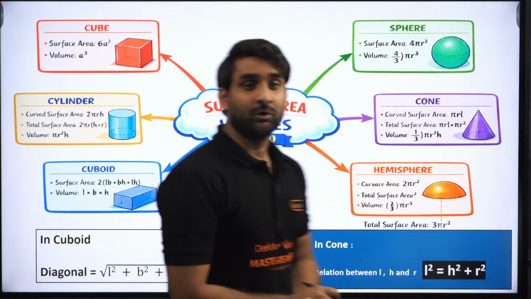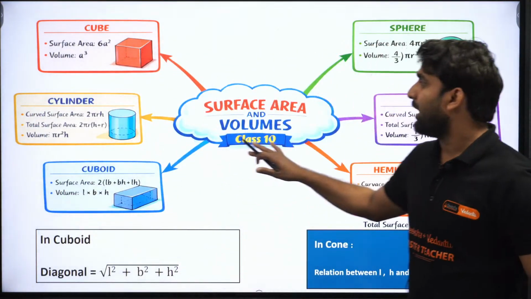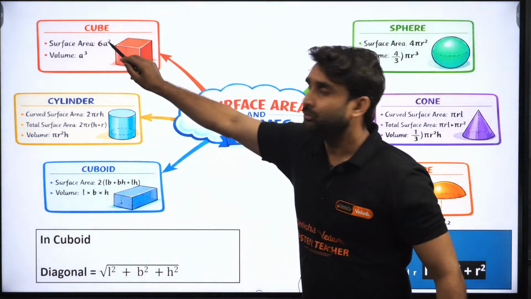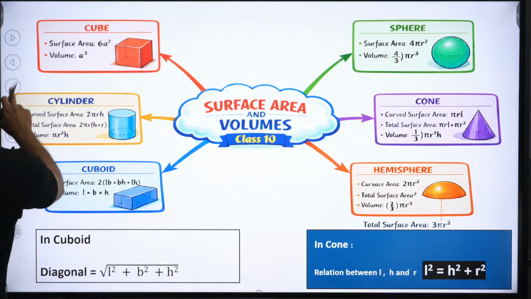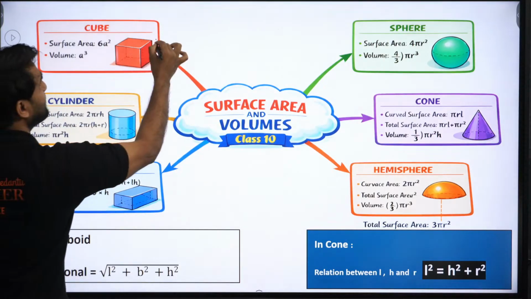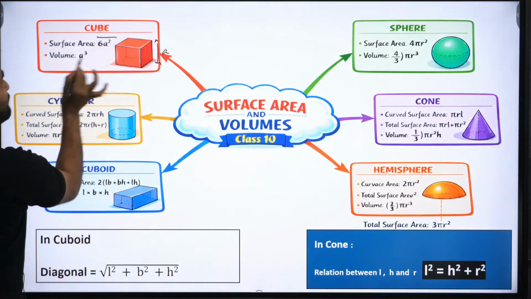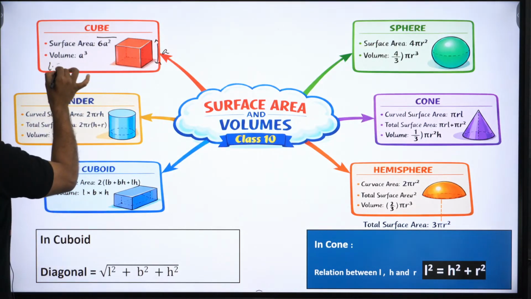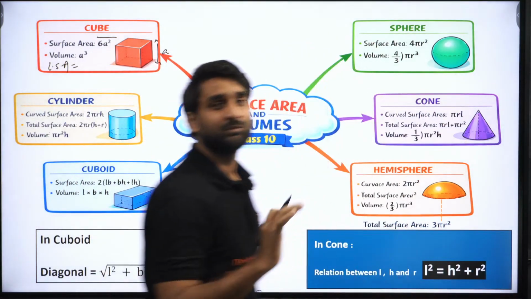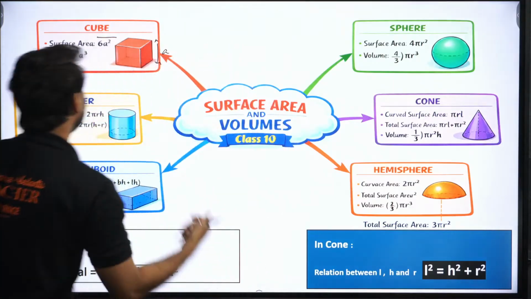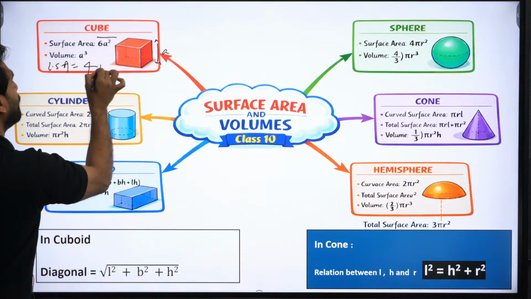Okay, so this is all about the mind map, surface area and volume. Look at this mind map. This is cube. In cube you have two formulas. If the side length is A, the total surface area of cube is 6A square and the volume is A cube. Lateral surface area is the surface area of only the walls, excluding top and bottom. If we exclude the top square and the bottom square, this will be 4A square.